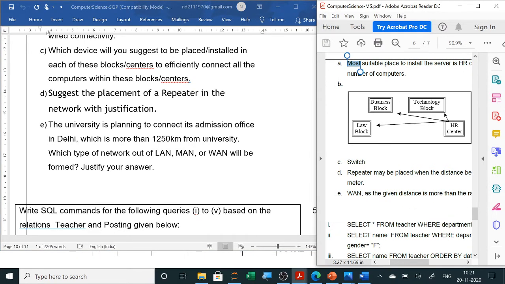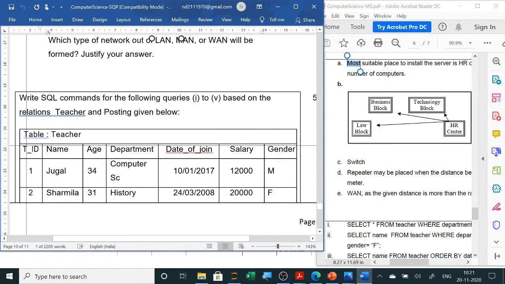Clear? So these answers are already given. Just go through the answers, and similar types of questions only will be asked. Only they will change the case study. You see the total number of computers, whichever department is more, that you will write in server. And to connect all the computers, we know switch is used. So similar types of questions are there.